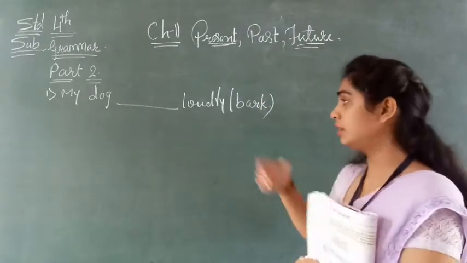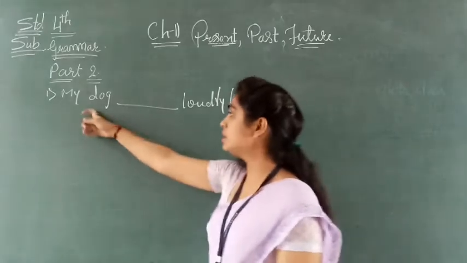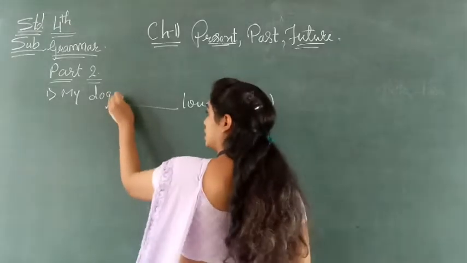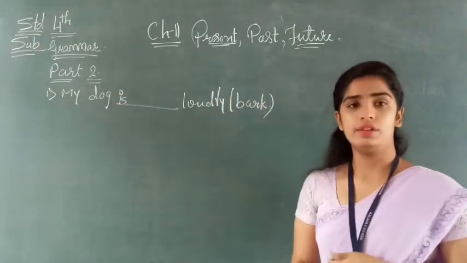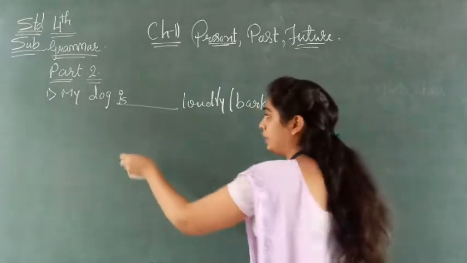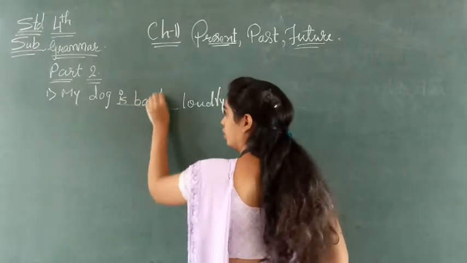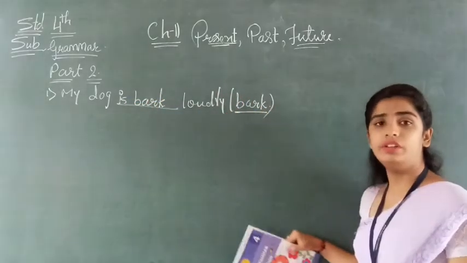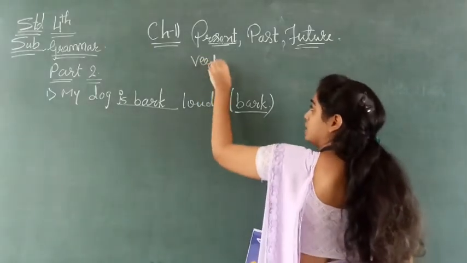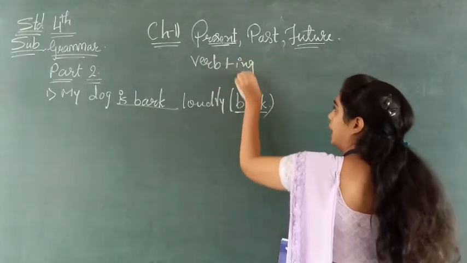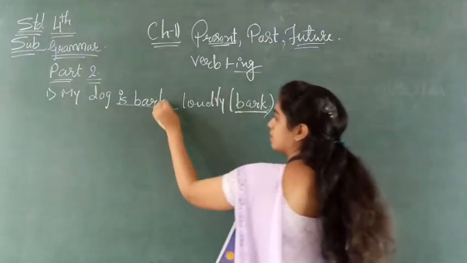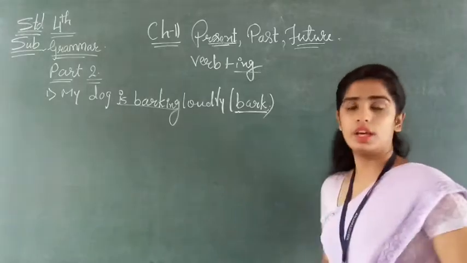The verb given here is bark. Dog means here we are talking about only one dog. So what will we use? My dog is. With a singular noun we will use is, with I we will use am, and with a plural noun we will use are. In the present continuous tense we will use verb plus ing, so bark plus ing means barking. Understood?